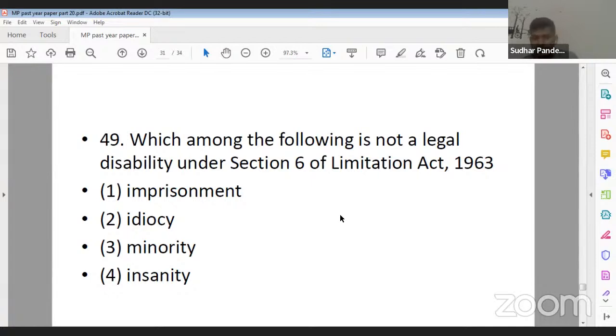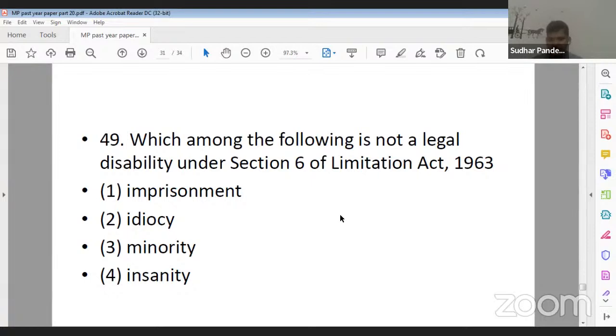Imprisonment, idiocy, minority, insanity. What should be the correct answer? Question number 49. Which among the following is not a legal disability under Section 6 of Limitation Act 1963? Imprisonment, idiocy, minority, insanity. Question number 49.